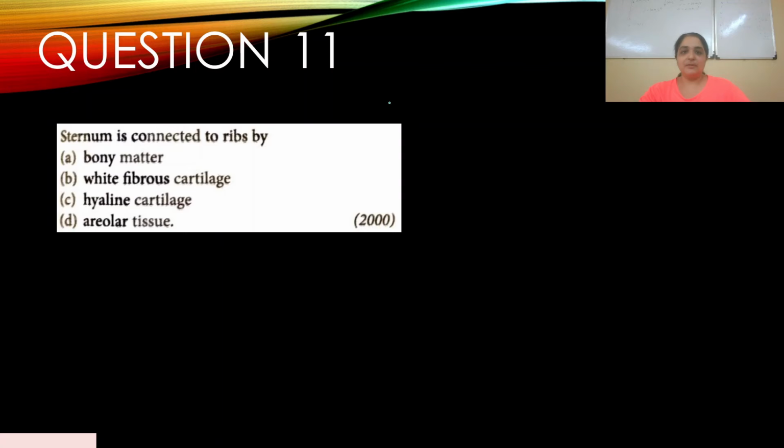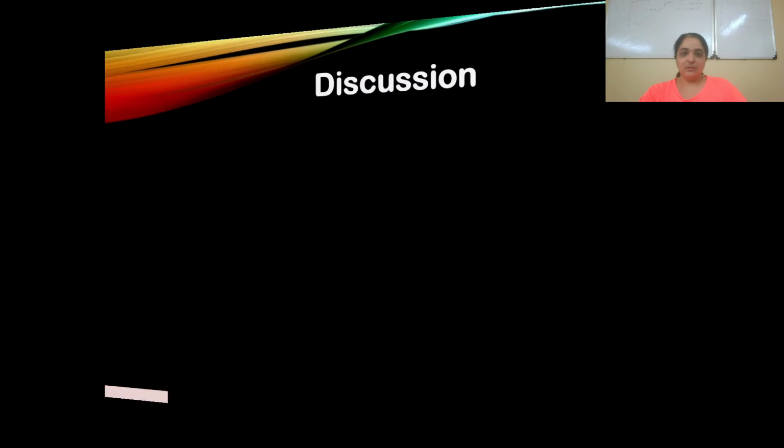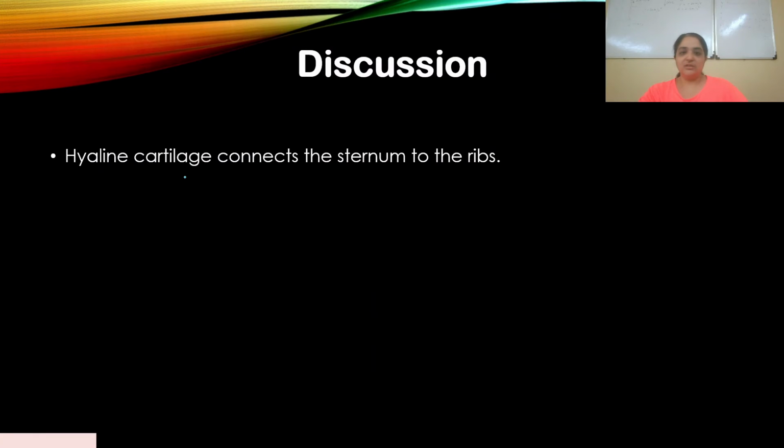Okay, so question number 11. Sternum is connected to ribs by, and this appeared in 2000. Okay, so A, bony matter, B, white fibrous cartilage, C, hyaline cartilage, and D, areolar tissue. Okay, so sternum is connected to ribs by hyaline cartilage. Okay, clear? This was very obvious. Your answer is C. So hyaline cartilage connects the sternum to the ribs.